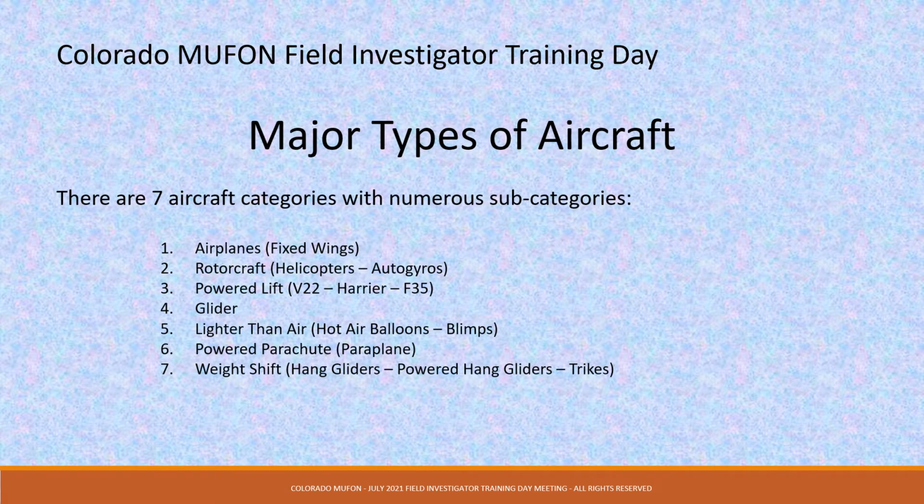The FAA has 7 aircraft categories with numerous subcategories. Category number 1, airplanes, fixed wings. 2, rotorcraft, helicopters and autogyros. 3, powered lift, V-22, Harrier, F-35. 4, gliders. 5, lighter than air, hot air balloons and blimps. 6, powered parachute, a paraplane. And 7, weight shift, such as hang gliders, powered hang gliders, and trikes.